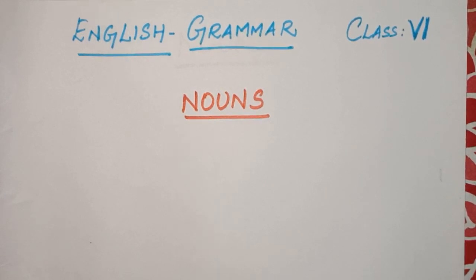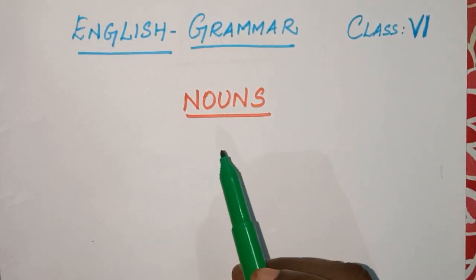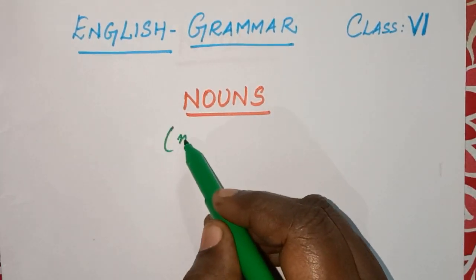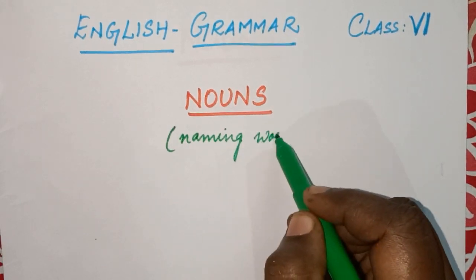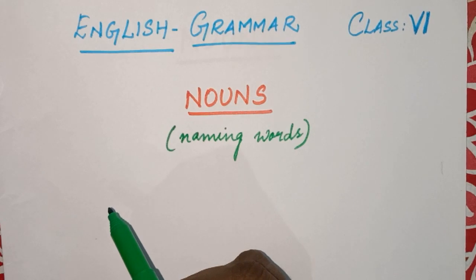Today we are going to see English grammar class for standard 6 and your topic is nouns. What are nouns? Nouns are nothing but naming words. So all the naming words are nouns. We used to play the games, right? Names, place, things, animals. That's it.